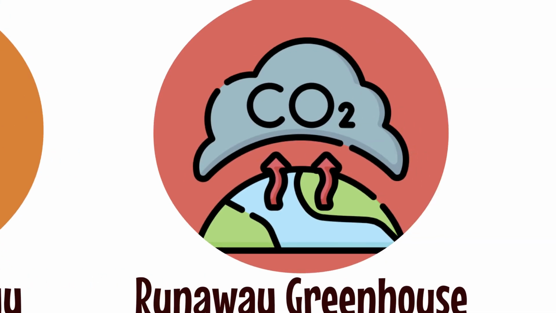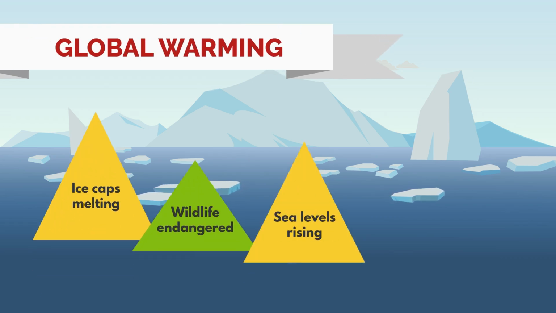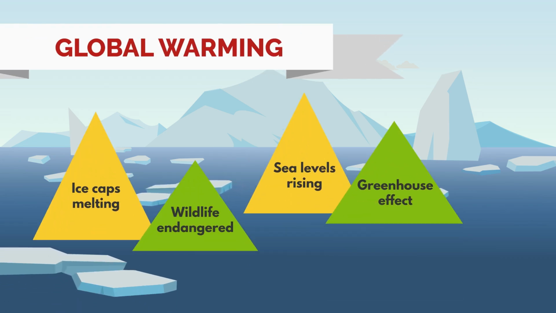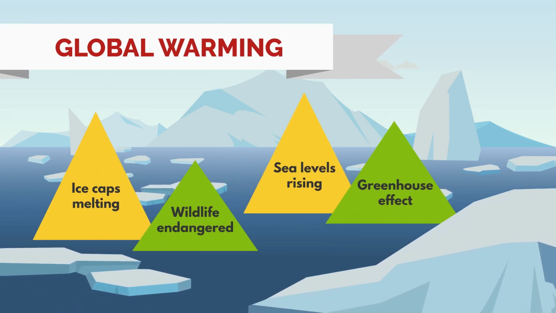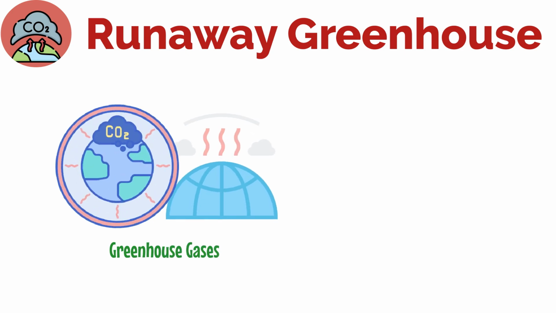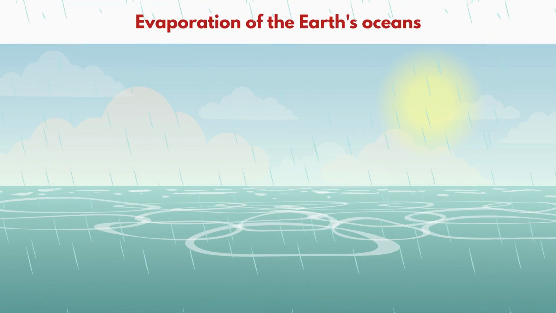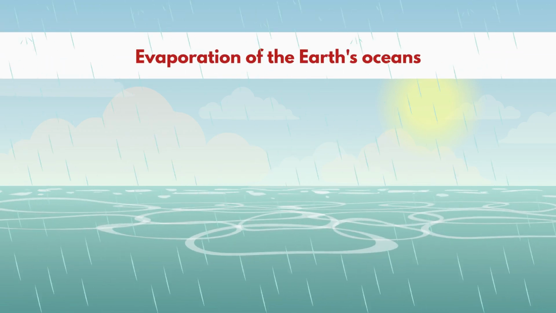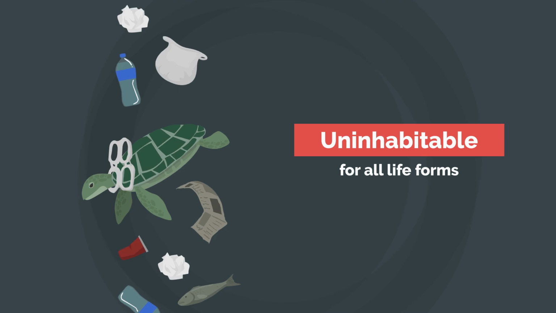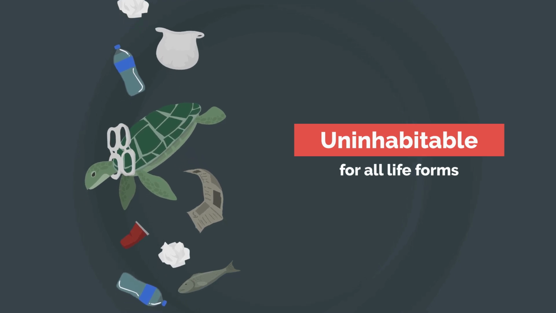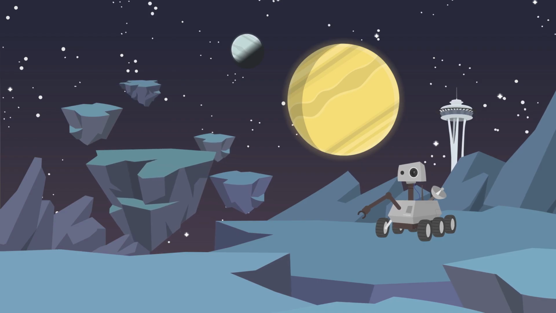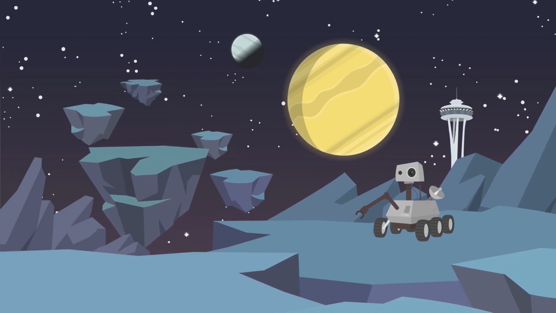Runaway greenhouse effect. A runaway greenhouse effect occurs when a planet's atmosphere traps so much heat that its surface becomes increasingly hot, causing more greenhouse gases to be released, which in turn causes more heating. In an extreme scenario, this could lead to the evaporation of the Earth's oceans and make the planet uninhabitable for all life forms. This process is believed to have happened on Venus in the distant past.